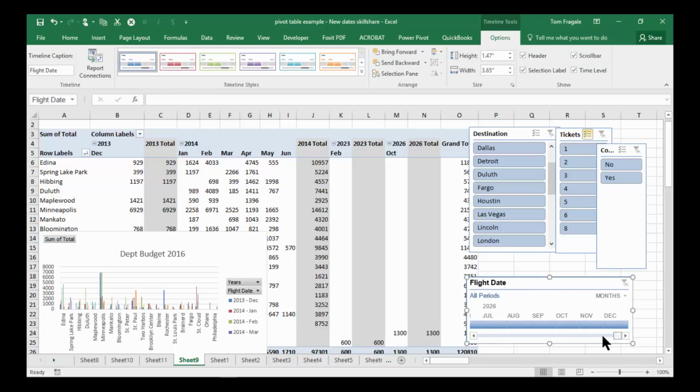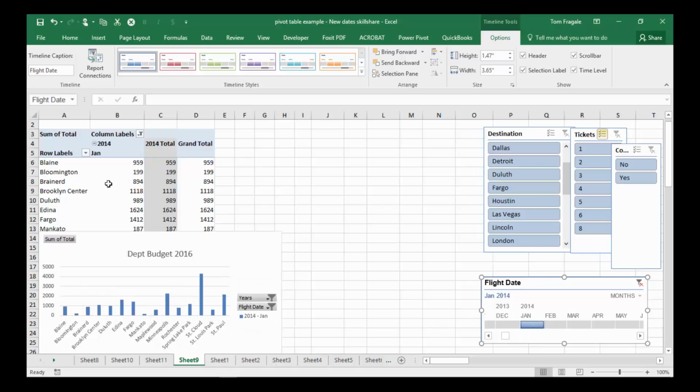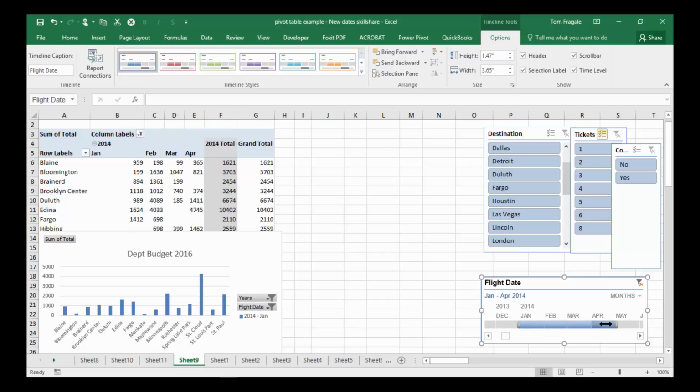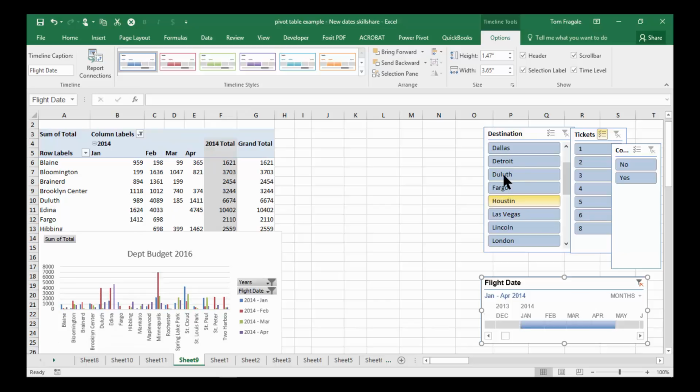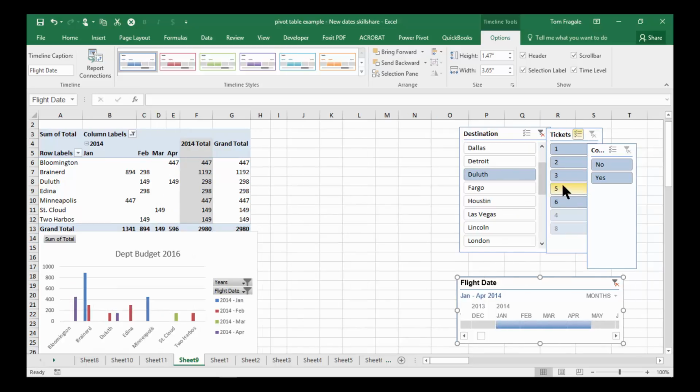This is a timeline. So I'm going to move that right over here, and watch how it works. I'll pick up the white square and I'll drag it so that I can see January of 2014. There it is. And I'll pick on the blue space below January of 2014 right there. And notice how the records changed again because now it's only January of 2014, and that changed the chart. Now I'm going to drag this over to April. Then it'll show everything from January to April. I'll pick on Duluth. I'll pick on 4 over here, 5. I mean, this is really amazing to me. I can get the exact records that I'm looking for with the slicer and the timeline.